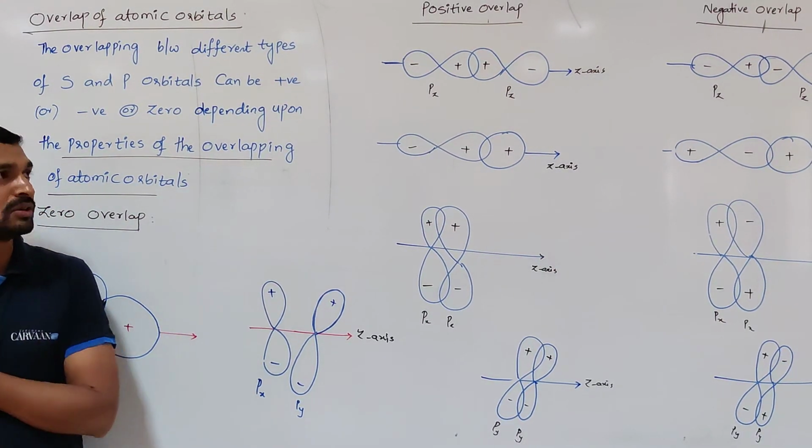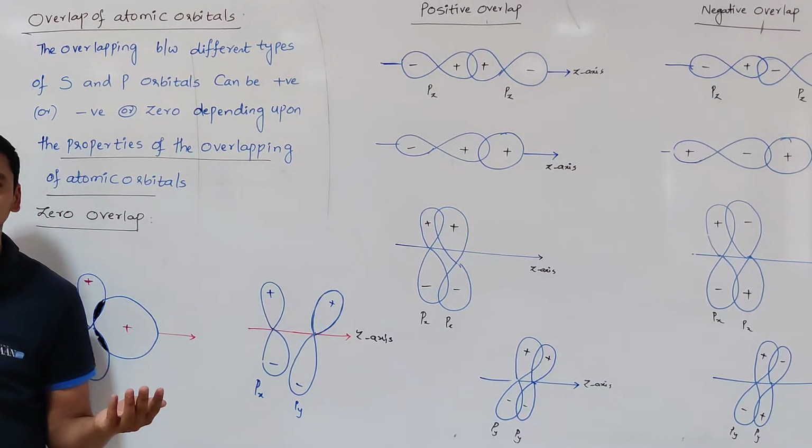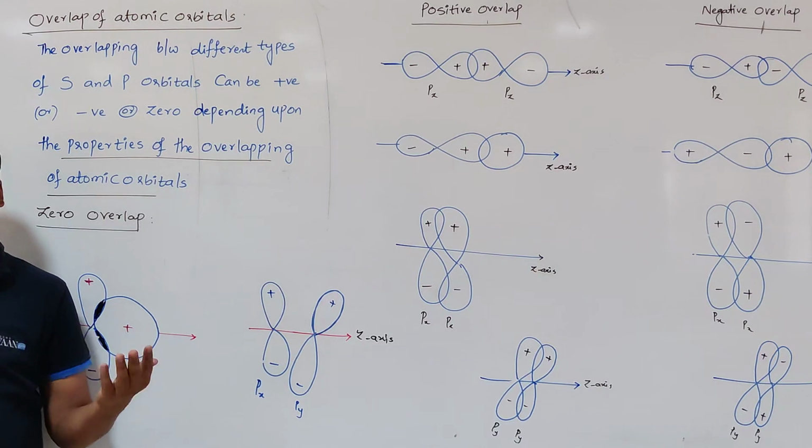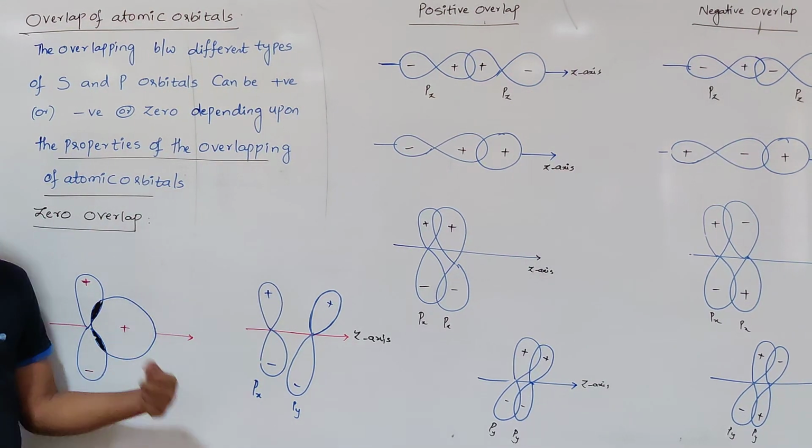So this is about the overlapping of atomic orbitals and how sigma and pi bonds are formed, and which bond is stronger and why the sigma bond is stronger. That I will explain in this class.